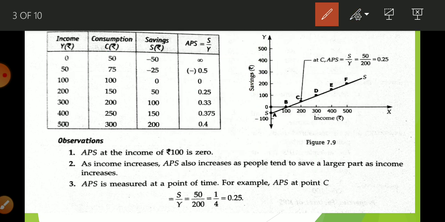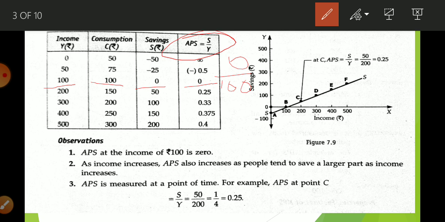Now when our income is 100, our consumption is 100, and that time saving is 0. So what will be the value of APS? The equation is S upon Y. Income is 100, saving is 0, so the value of APS is 0. In the same way you calculate APS for every level of income.